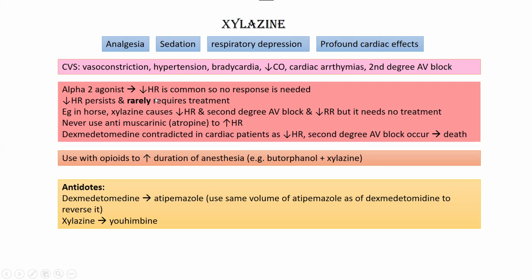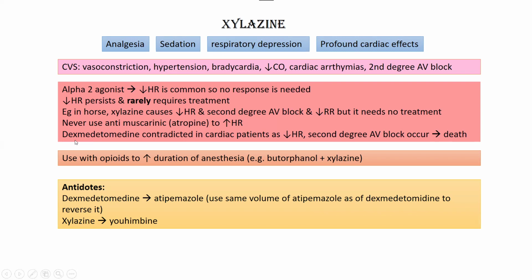So you are not going to reverse the bradycardia caused by alpha 2 agonist with the antimuscarinic atropine. Atropine will only be used in case of those bradycardias that are vagally induced. Those are separate conditions, so do not mix these. Be vigilant on this.